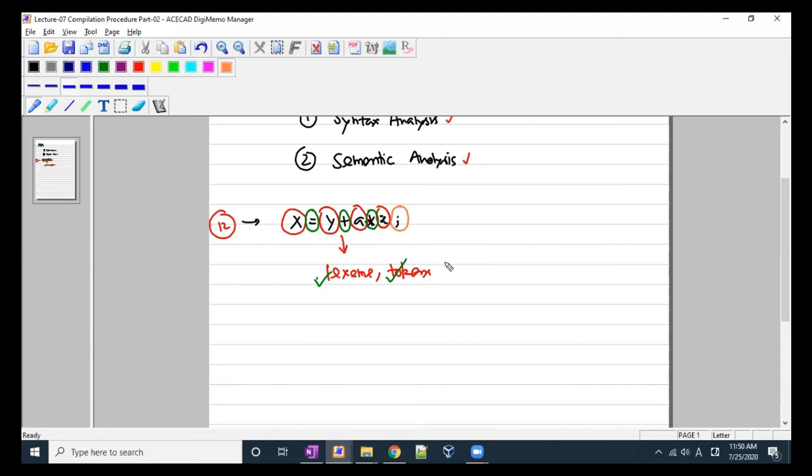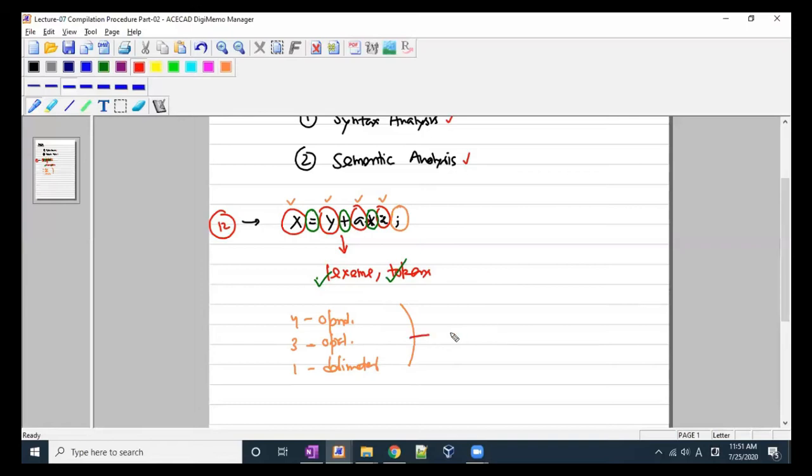Okay, so all these are the tokens, or we say lexemes. Let's count: 1, 2, 3, 4. So 4 are operands, 3 are operators, and 1 is a delimiter. So in total we have 8 tokens.